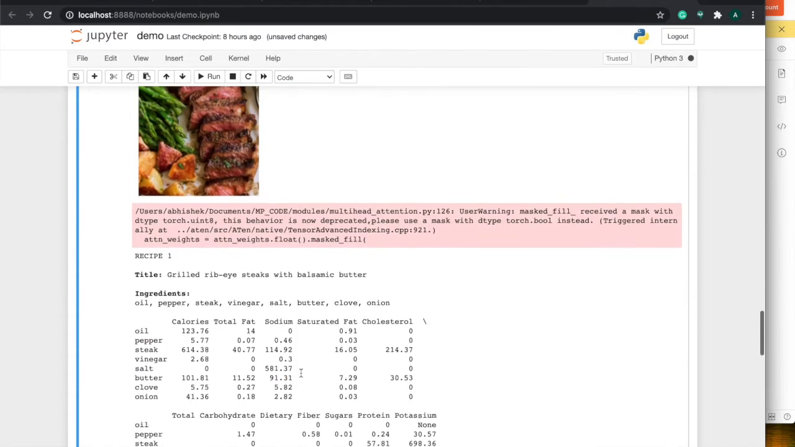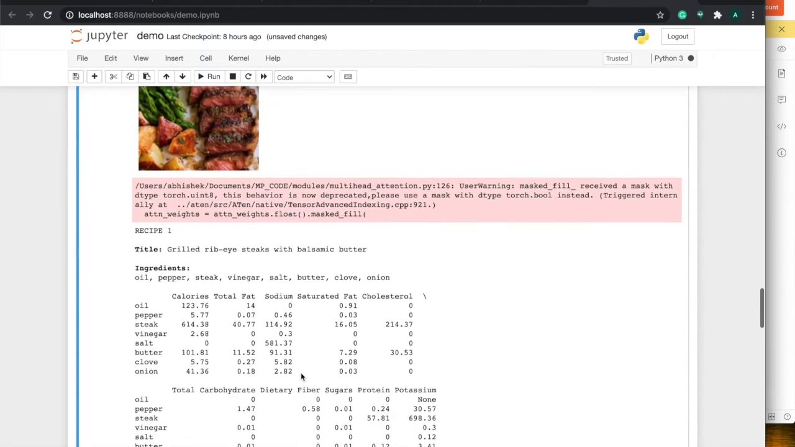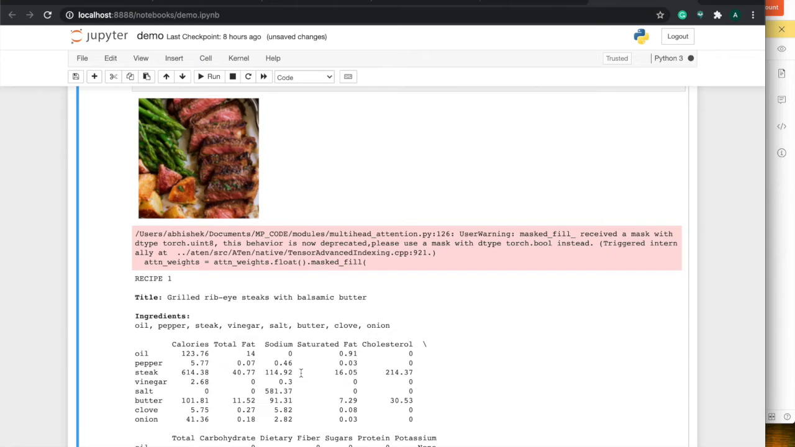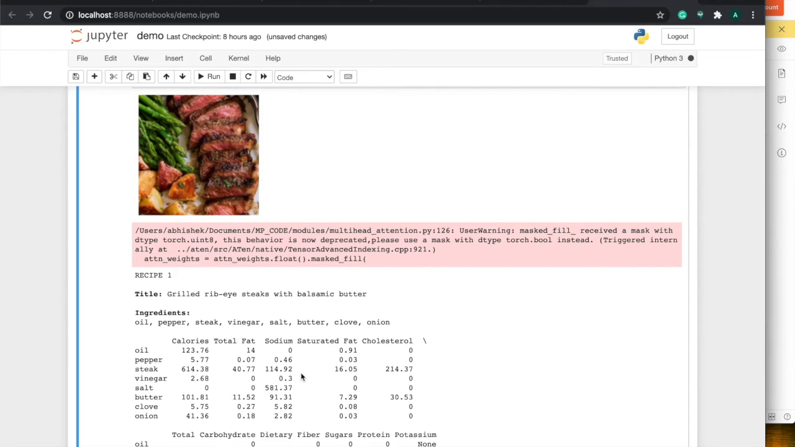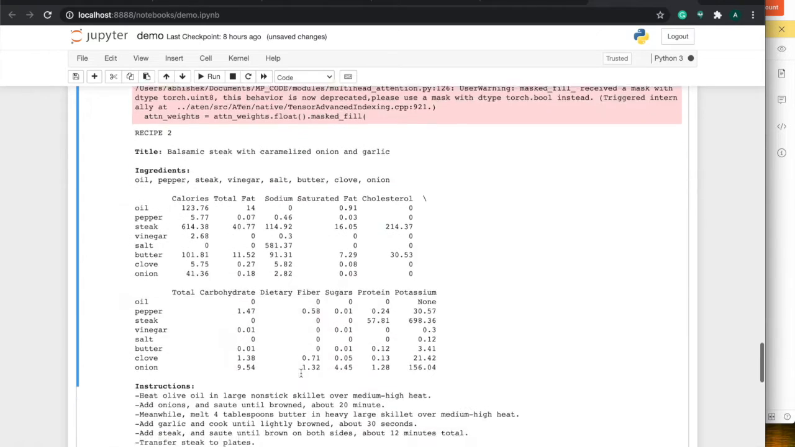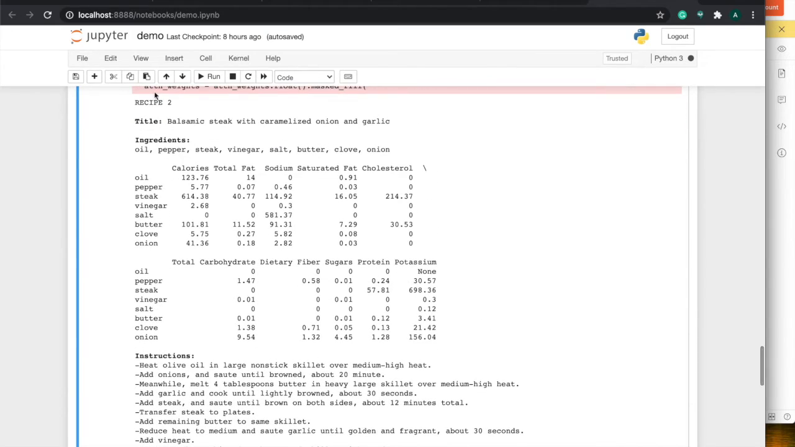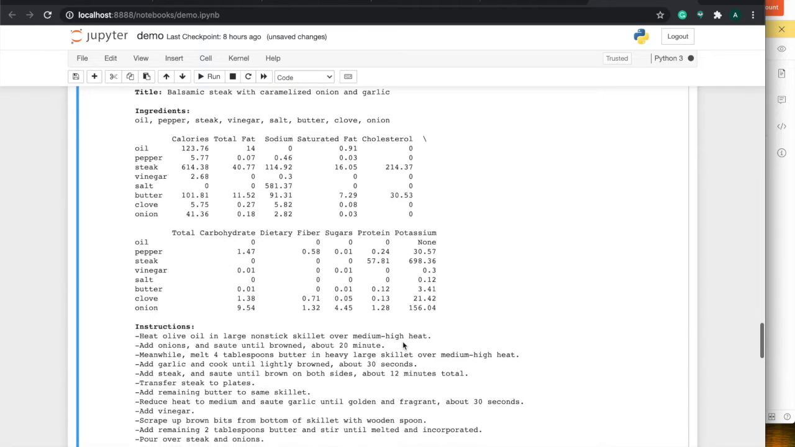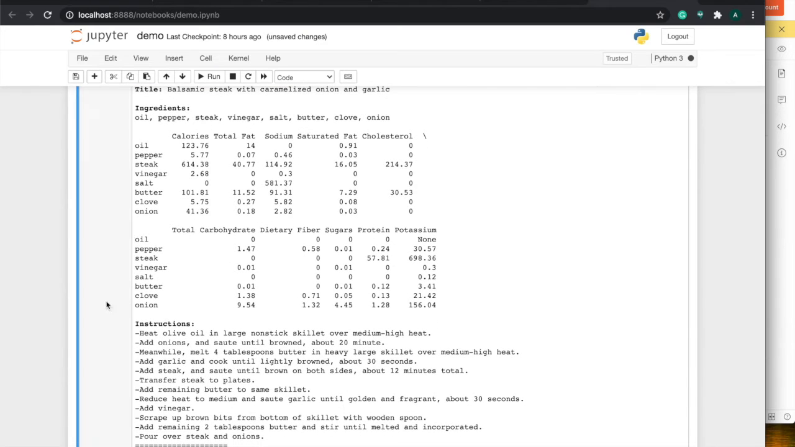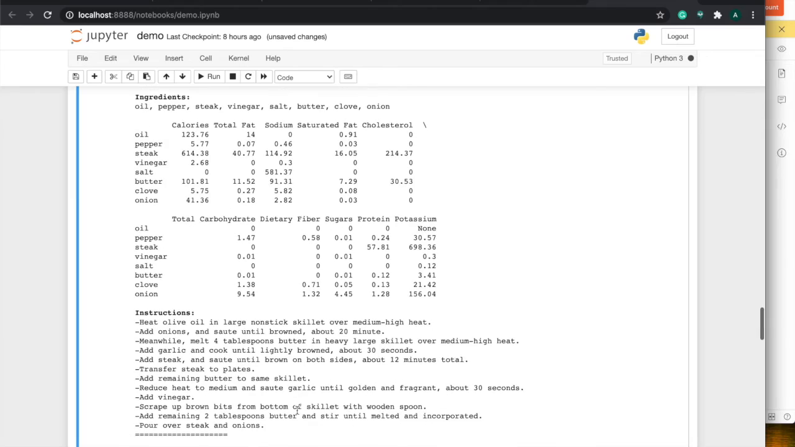So for each image, the model will output 3 to 5 closest matching recipes. So for steak, we have two closest matching recipes. The second dish is balsamic steak with caramelized onions and garlic. These are the ingredients, these are the nutritional values, and these are the instructions of how to make the recipe.